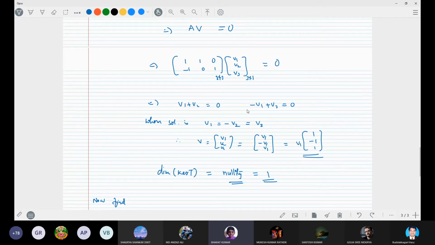Suppose we have only one equation, that v1 plus v2 is equal to 0. Then sir, what would be the nullity? Yeah, very good question.